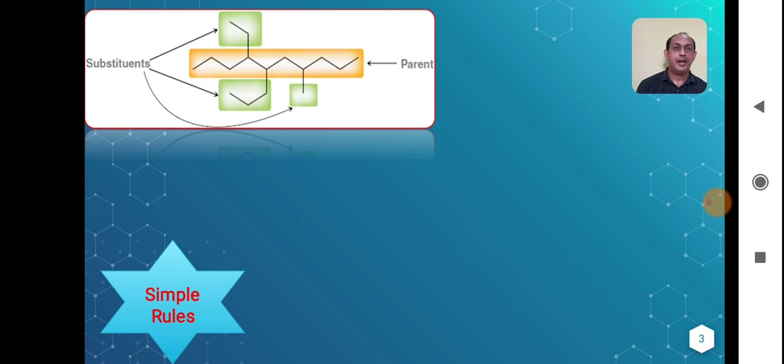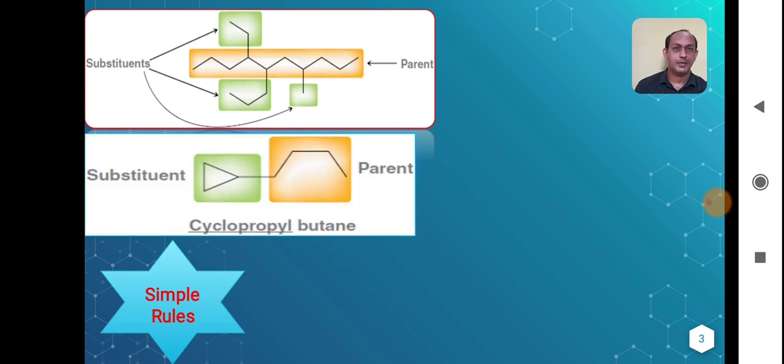Then you have to identify the substituents. What are the substituents present in this particular longest continuous chain? You have to identify. If the substituent occurs 2 times, then we have to use the word di. Okay, this is how we have to give the name to an organic compound. Let us see examples one by one.